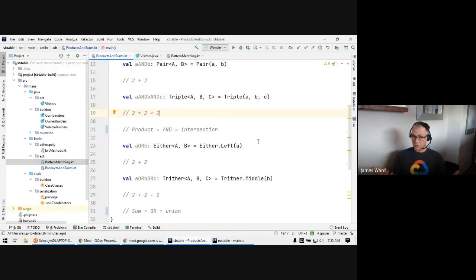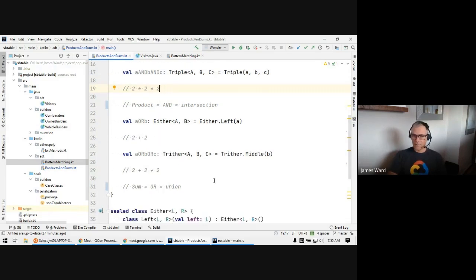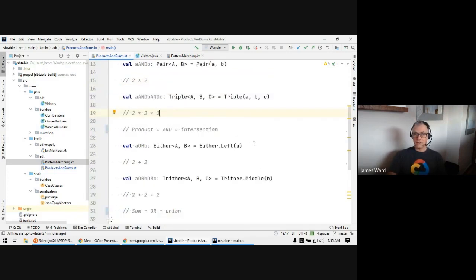But we don't just have to deal with 2 values. We can have things that have, let's say, 3 values. Let's say it's a trither, and a trither can have an A, B, or C, and so we combine these together. This is called a sum type, or you could call it an OR or a union. These data structures can be really useful for having our type system convey the semantics that are actually allowed.